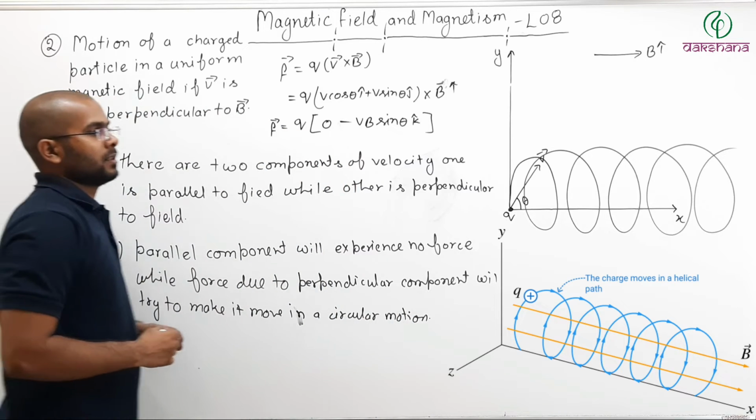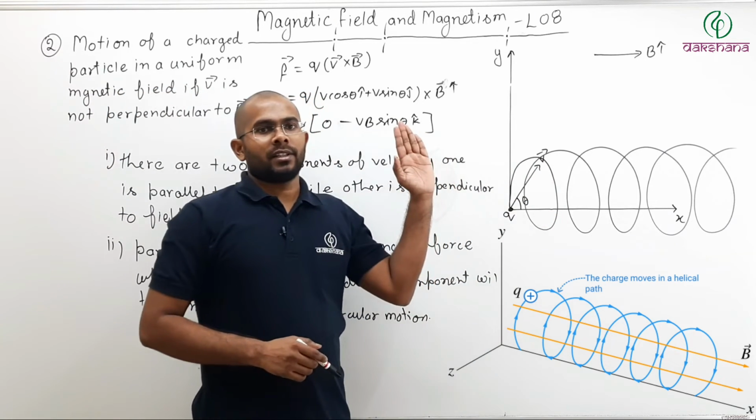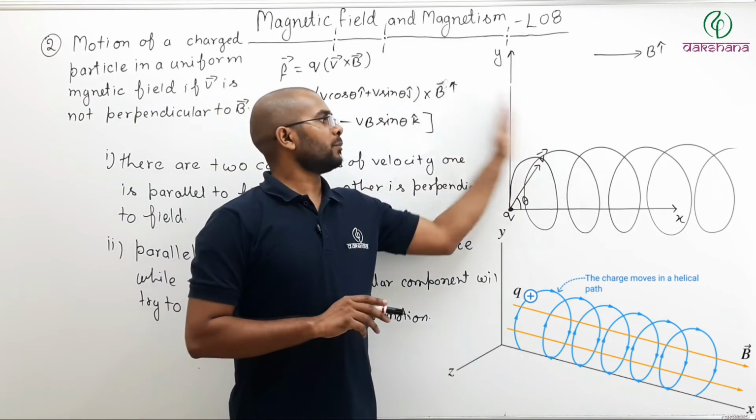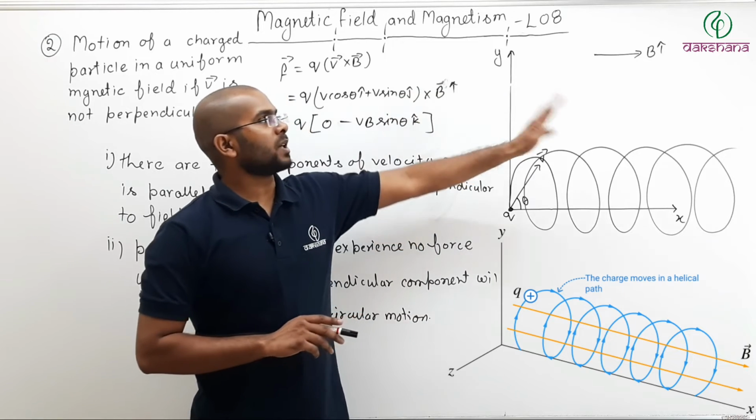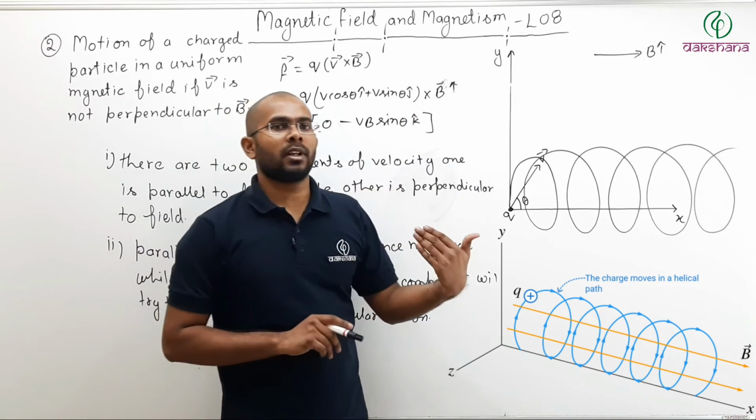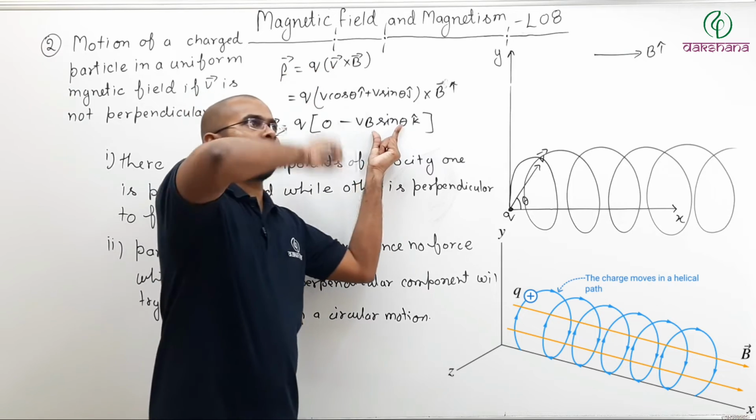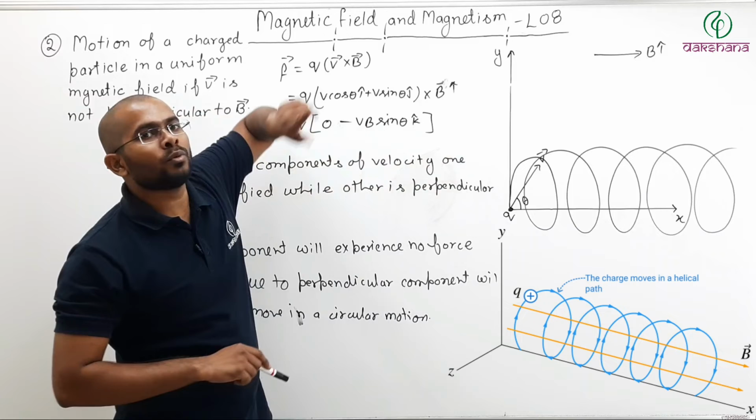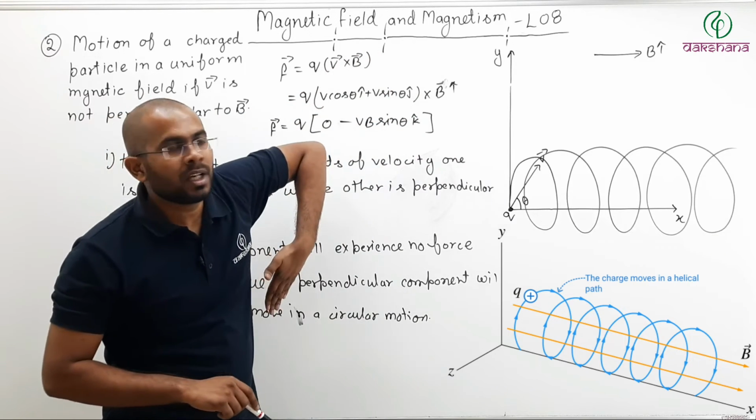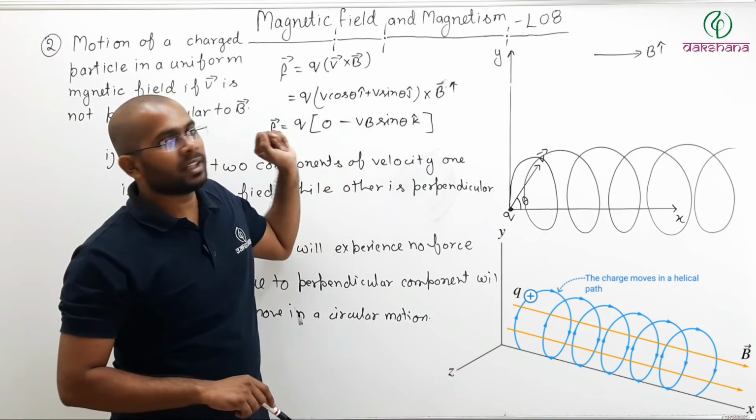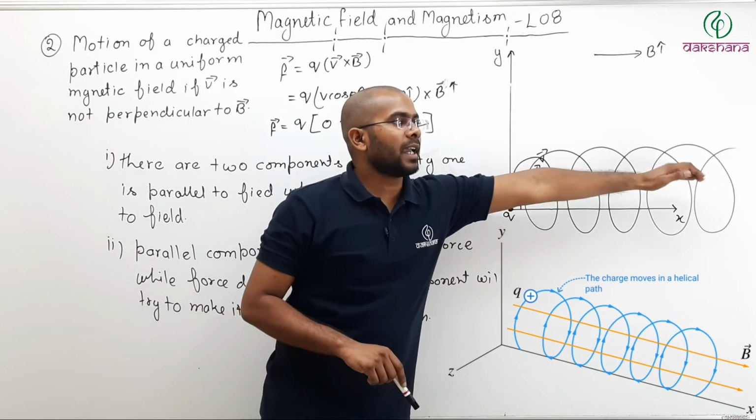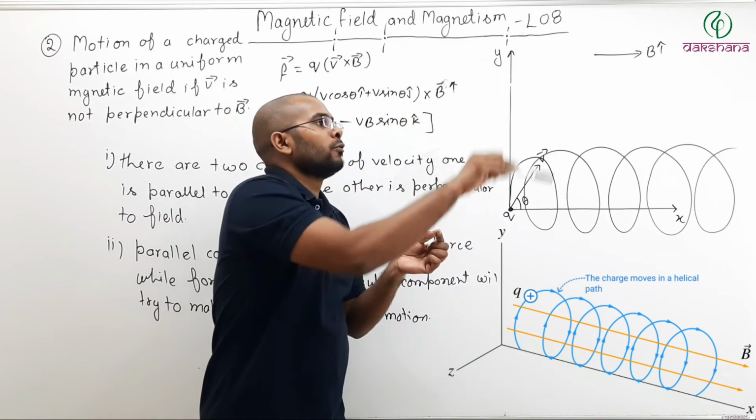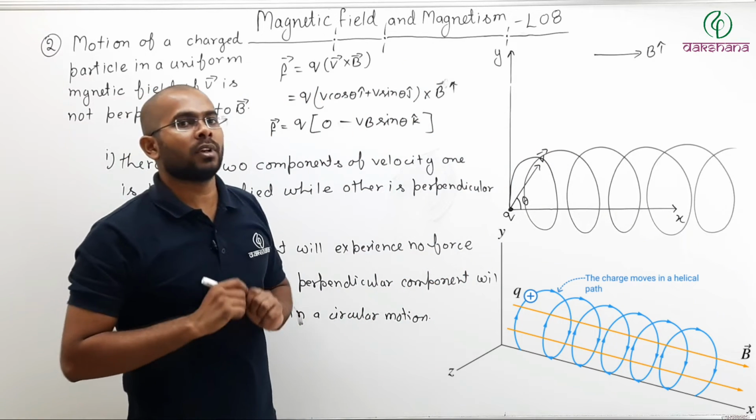So here what is happening? The particle is experiencing a force due to the perpendicular component of the velocity, the component of the velocity that is perpendicular to the field. And on the perpendicular component, there will be this force. And that force will try to move the particle in a circular motion. But as this force is trying to make the particle move in a circular motion, this parallel component, V cos theta i cap, is trying to take the particle forward. So what is happening? The particle is moving forward while trying to go in a circular motion.